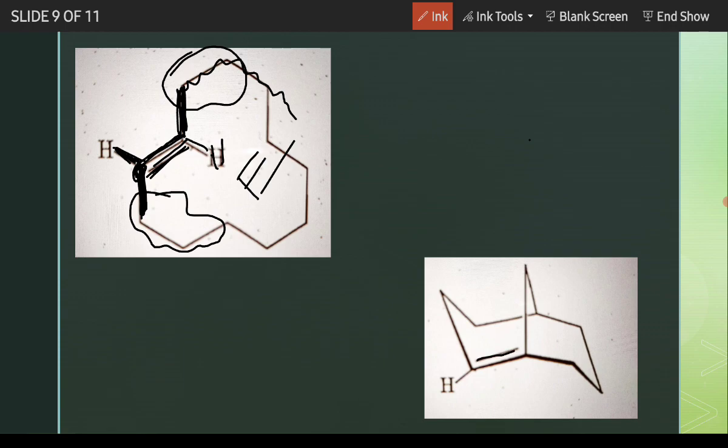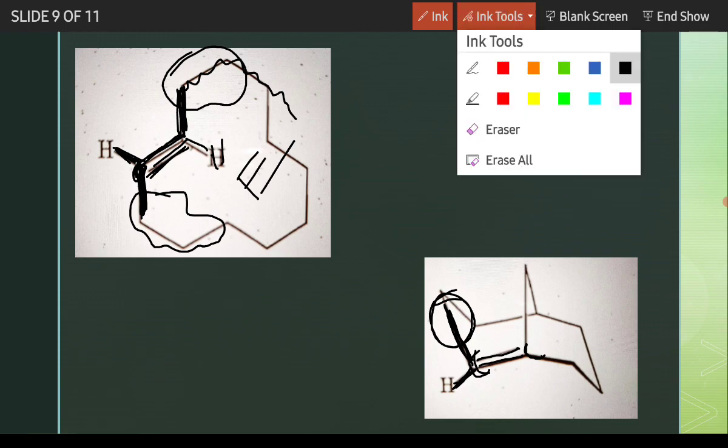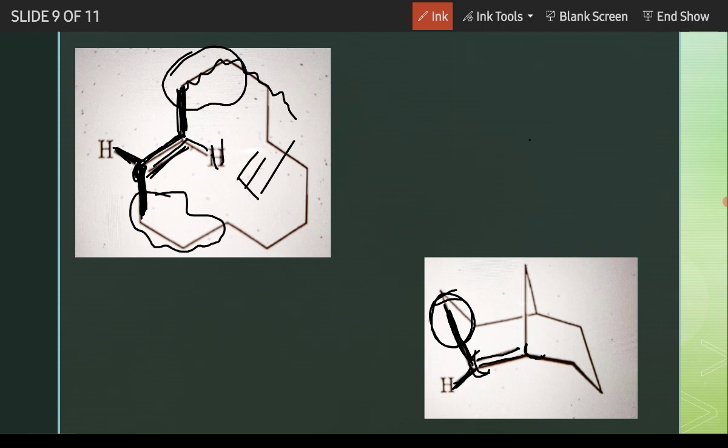For this example also, it is the double bond, that means here is the carbon, here is the carbon. Here the alkyl group is here, but here is only hydrogen, so the alkyl part will get higher priority. But for the right hand side alkene carbon, look very carefully. For this carbon, which will get the highest priority, we are moving this side, I am getting one carbon. We are moving from this side, we are getting one carbon. Then I am getting another carbon. Then I am getting another carbon.